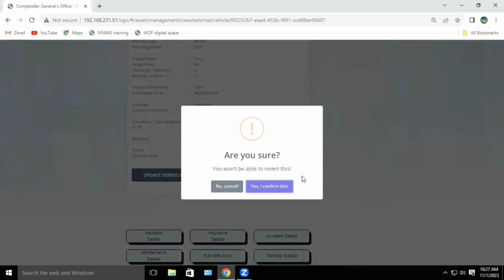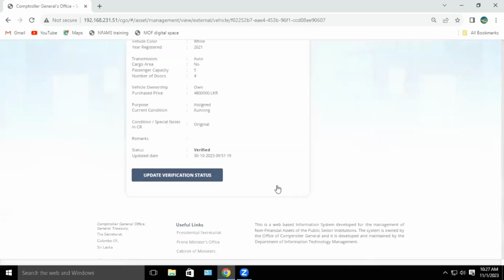Then you can see this message, are you sure? Then if you are sure that your verification is correct, then click yes, I confirm this. Then you can see that in progress status has been updated as verified.